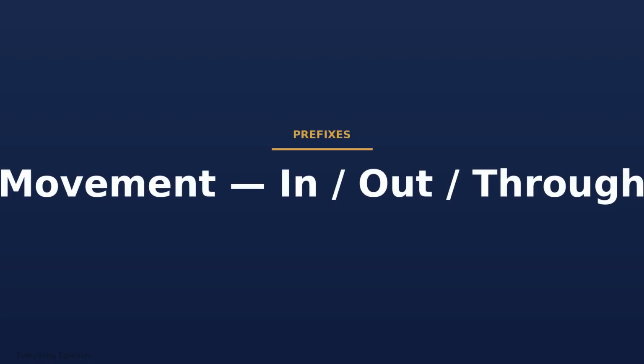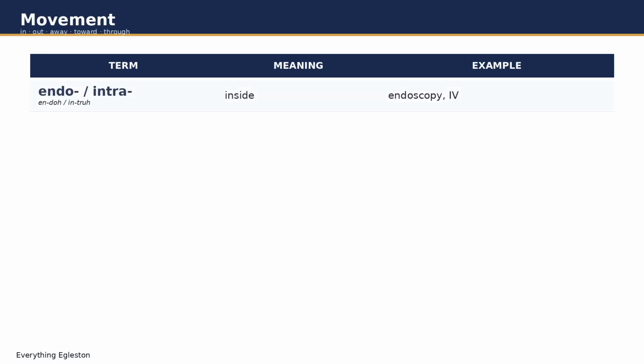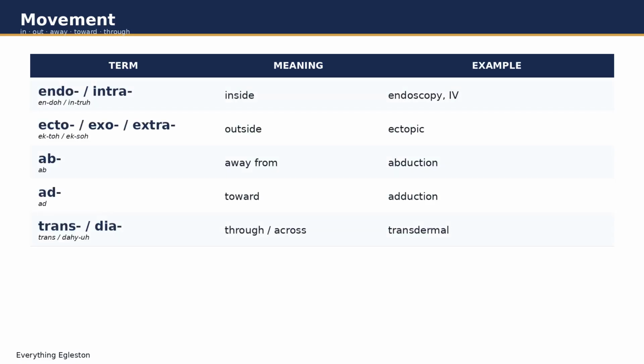Next up, movement. In, out, away, toward, and through. Endo and intra mean inside. Endoscopy looks inside. Intravenous means inside the vein. Ecto, exo, and extra all mean outside. An ectopic pregnancy is outside the uterus. Ab means away from. Abduction moves a limb away from the body. Adduction brings it back. Trans and dia mean through or across. Transdermal patches deliver medicine through the skin.